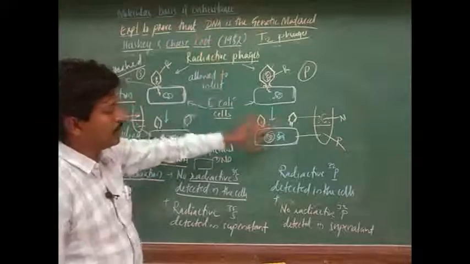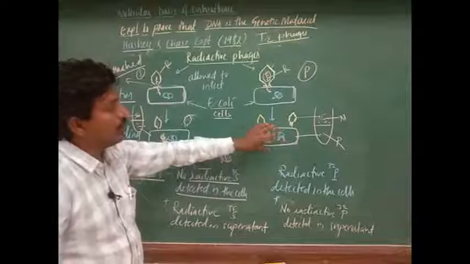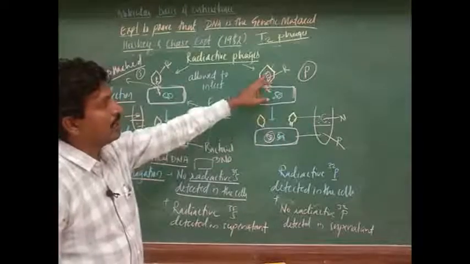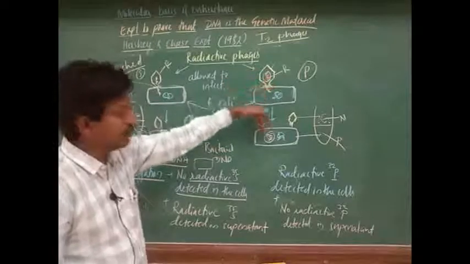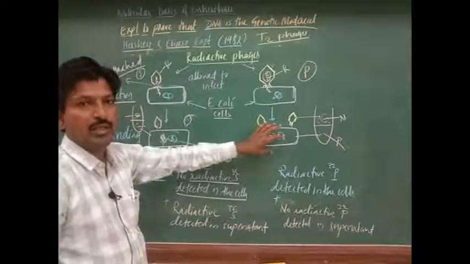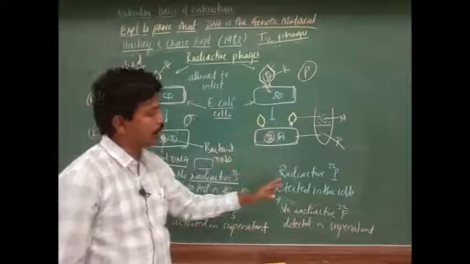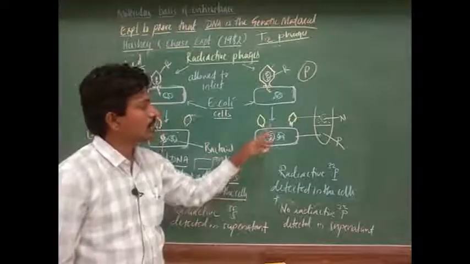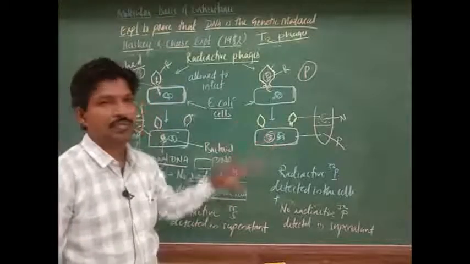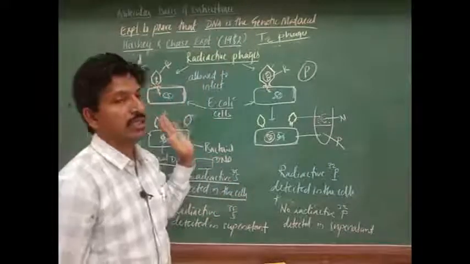By this experiment they concluded that DNA is the genetic material.